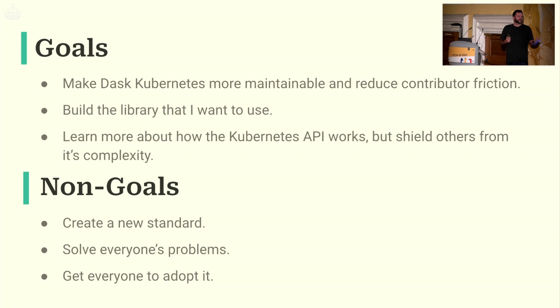But I also wanted to write down some non-goals, right? And I think this goes back to that xkcd, which is about standards, right? There's a load of standards. We should unite everybody under one new standard, and then there's a load of standards plus one, and that goes round and around. In this case, I wanted to be really explicit. I don't want to create a new standard. I don't want to create another Python library and get everybody to use it. I just want to create the library that I need that helps me solve the problems that I have in Dask Kubernetes. And if it becomes another tool, like we have these other niche tools in the Kubernetes space, then that's awesome.